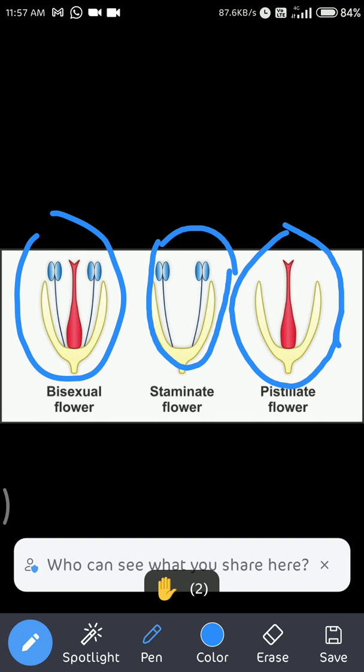Incomplete and complete are categorized differently. Out of the four whorls, if one is not there, then it is incomplete. But here, on the basis of the sexual or reproductive part, we categorize into two categories, that is unisexual and bisexual. Incomplete and complete may not be in the chapter, but I'm telling you, incomplete means out of the four whorls, any whorl is not there, whether the calyx or corolla, whatever, then it is incomplete.